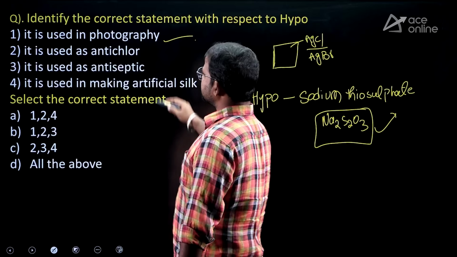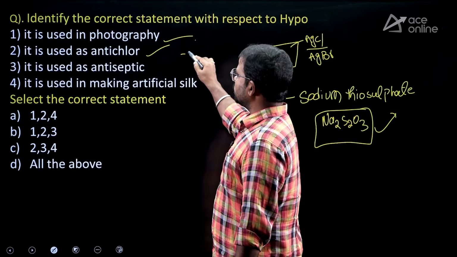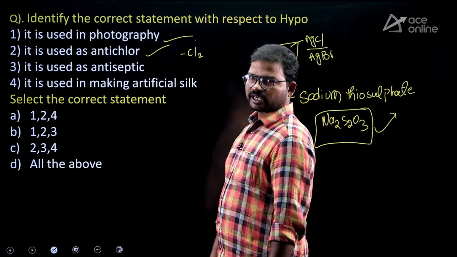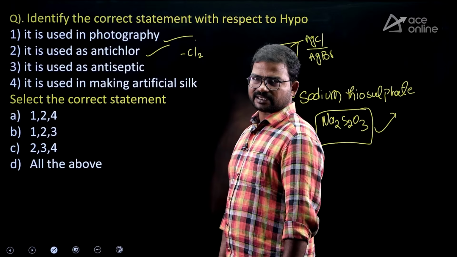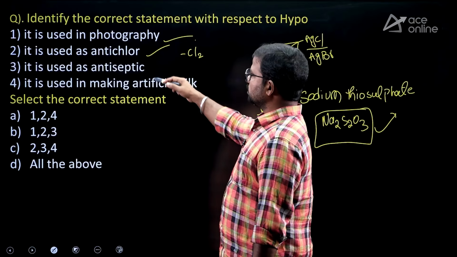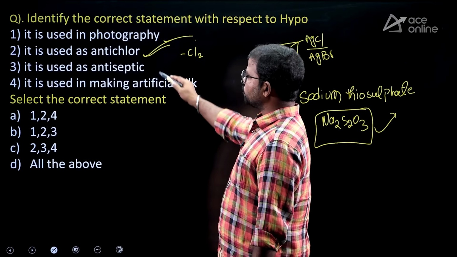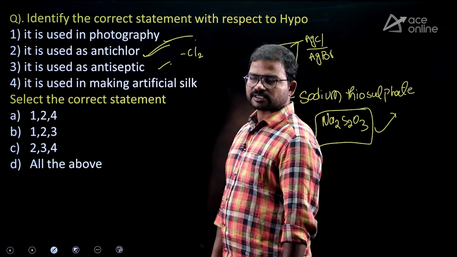Next, it is used as an antichlor. This is also correct. Antichlor means removing excess chlorine from textiles, especially in the textile industry. So, that's why it is called an antichlor. This statement is also correct. Next one, it is used as an antiseptic. Of course, it can be used as an antiseptic agent.